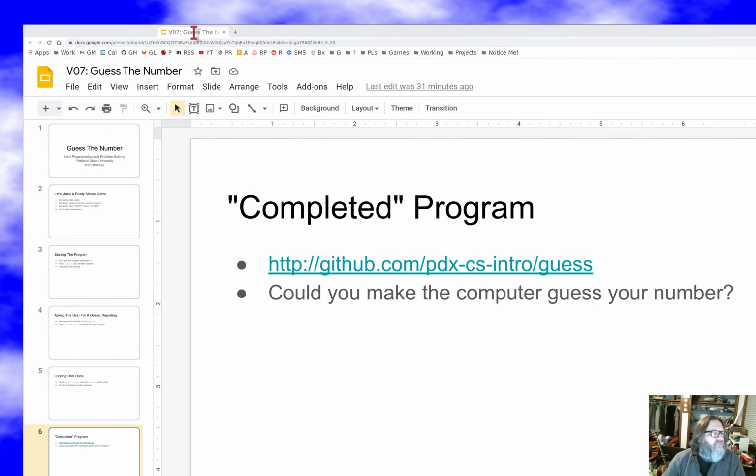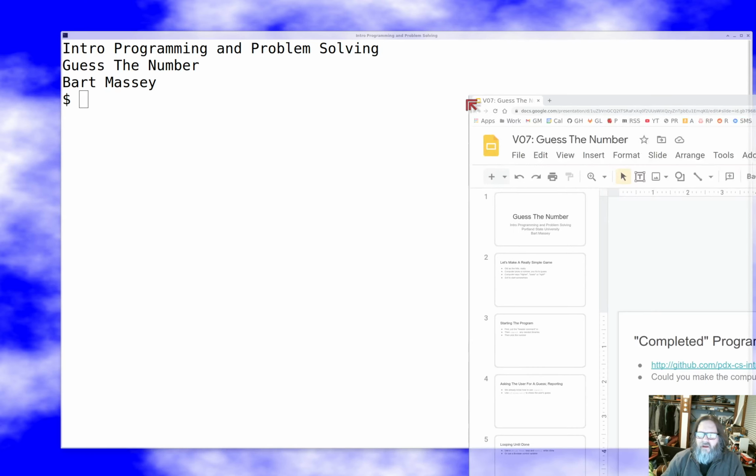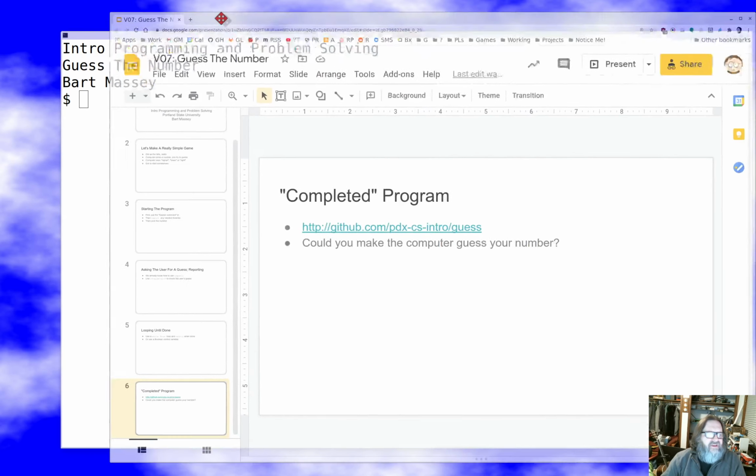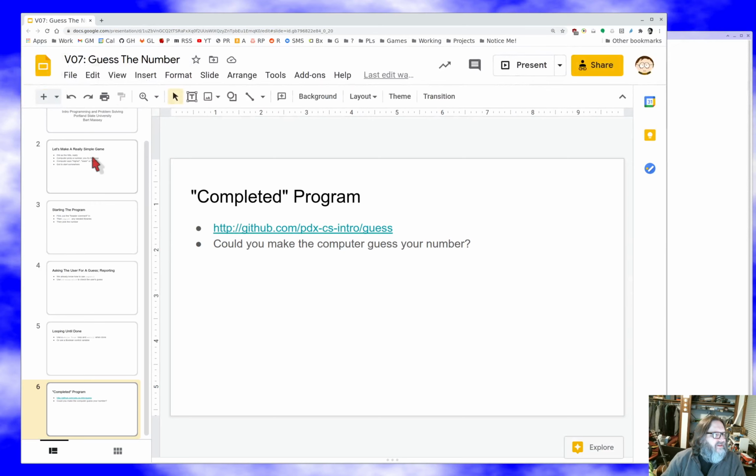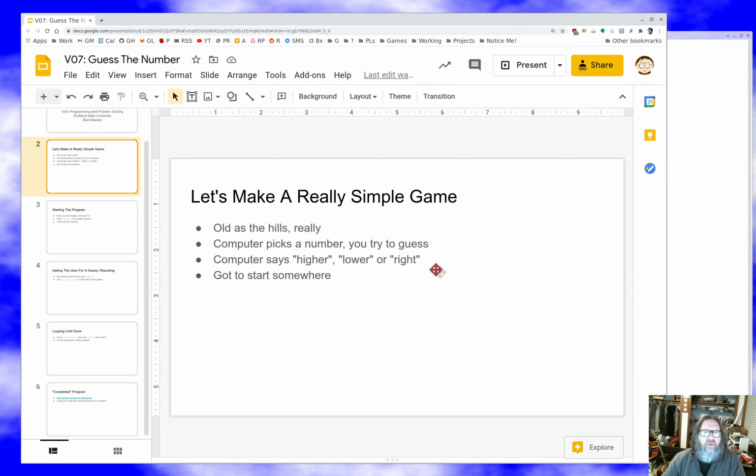So we're going to play Guess the Number today, and the idea of this game is exactly what it sounds like. It's a really simple old-as-the-hills game where the computer picks a number and you try to guess it. And of course, that would be a really dumb game if we didn't give you some kind of hints.